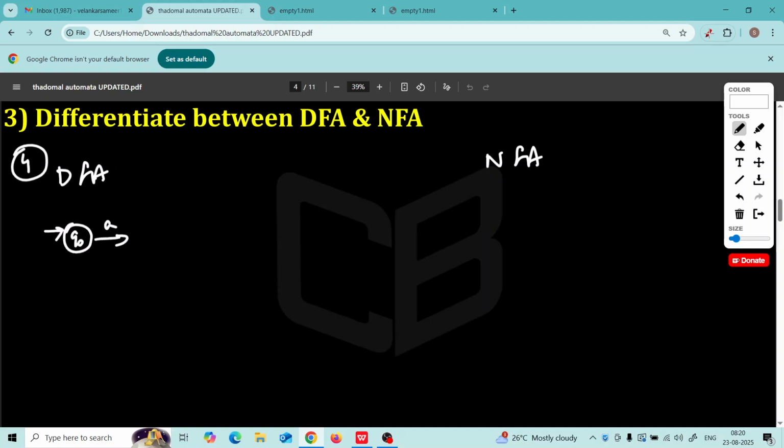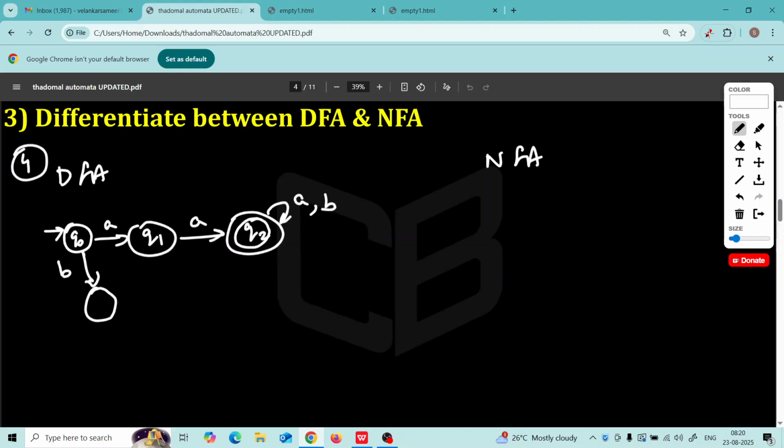Q0, A, Q1, A, Q2, final state, AB. And if you get B here, if you get B here, you go to dead state, QD, and QD on AB will stay here. What will be the delta of this table?